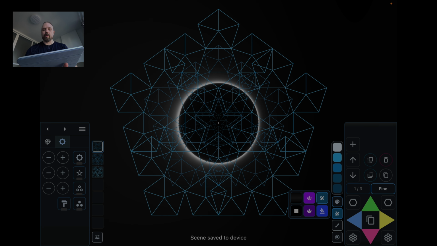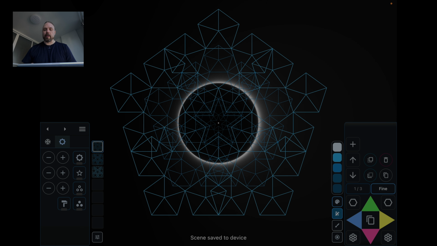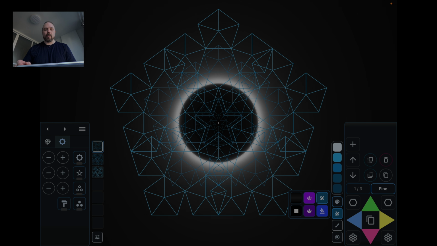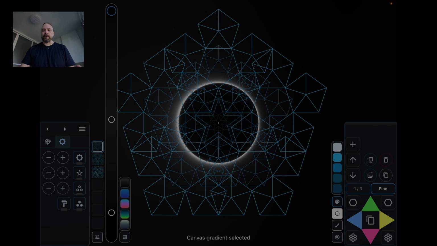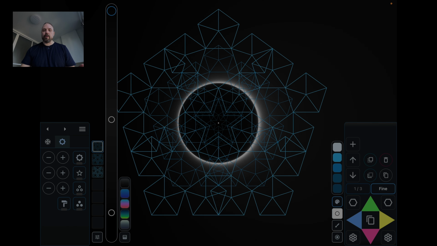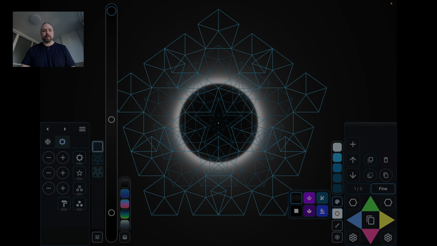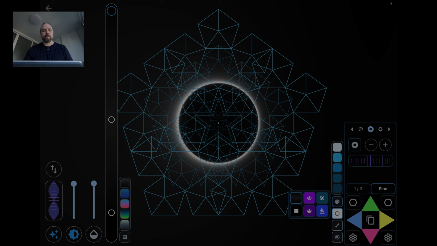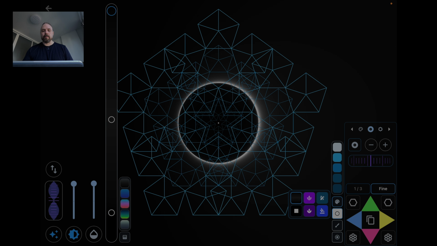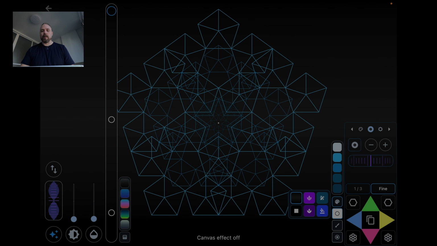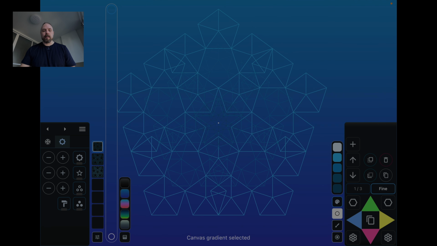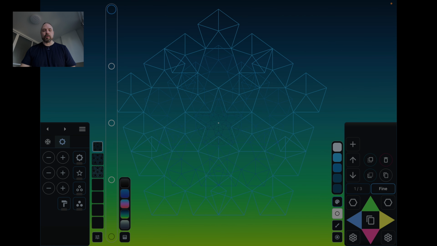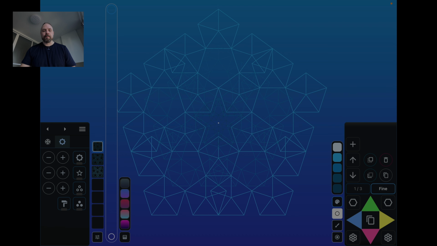And let me show you one more feature that we added, and it's we moved the gradient editor to the left side of the screen. So let's turn off the effect actually, just to show you how it works. And it comes from here, and let's edit the gradient by selecting the gradient color there. And now we can easily adjust and browse these presets for the gradients.